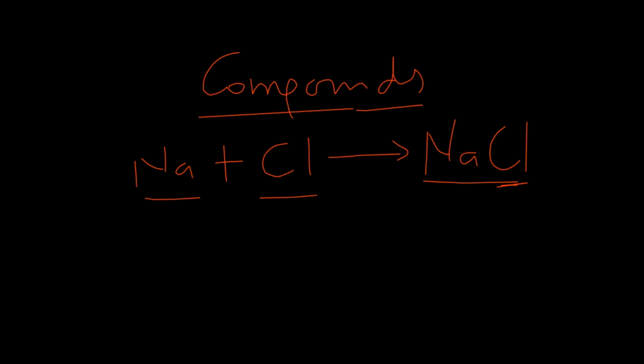So sodium chloride has a unique property that is different from the property of sodium separately and chlorine separately. This is not the same as in the situation of mixtures where the mixture would have joint properties of the components involved. So here the sodium chloride has an entirely different property from sodium and from chlorine.